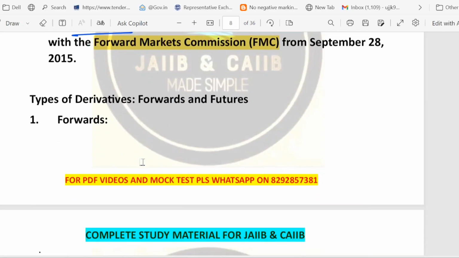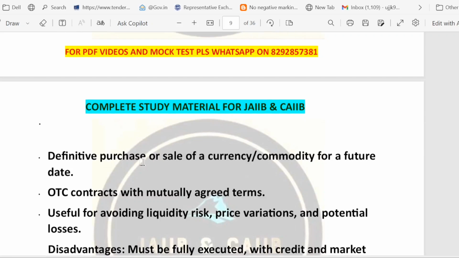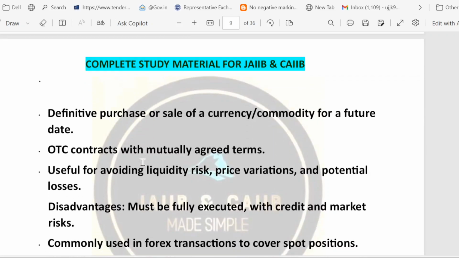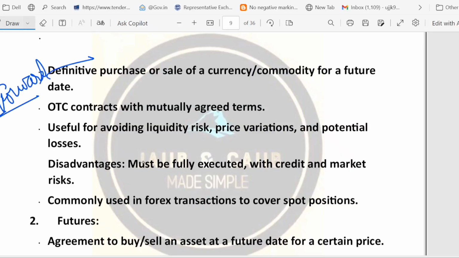Now let's understand two basic types of contract. First is called forward, second is called future. If we talk about the forward, it is a private deal, right? Forwards are just like a private deal. Two parties agree together to buy or sell an asset at a set price on a specific future date. So we're talking in the context of forwards. What is a forward all about? These are private deals, so two parties are there.